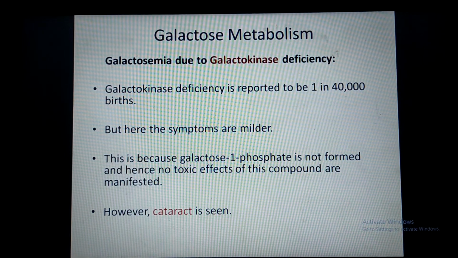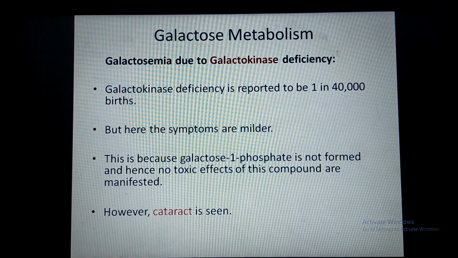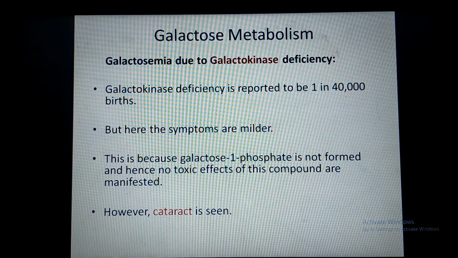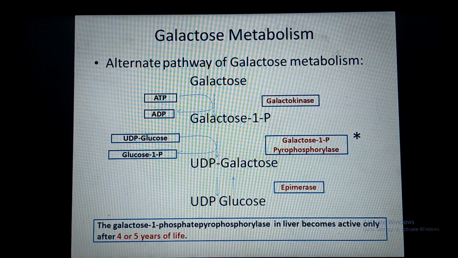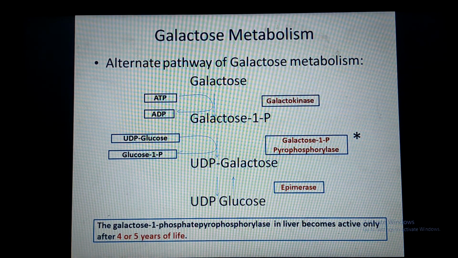Now come to the second cause of galactosemia, that is galactokinase deficiency. It is seen in 1 in 40,000 live births. Here the symptoms are mild. When galactokinase is deficient, galactose is not converted into galactose 1-phosphate. Therefore, galactose 1-phosphate is not formed.